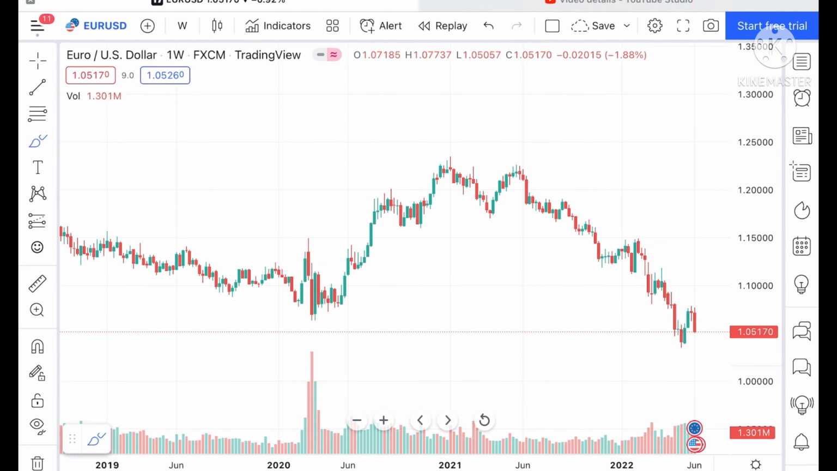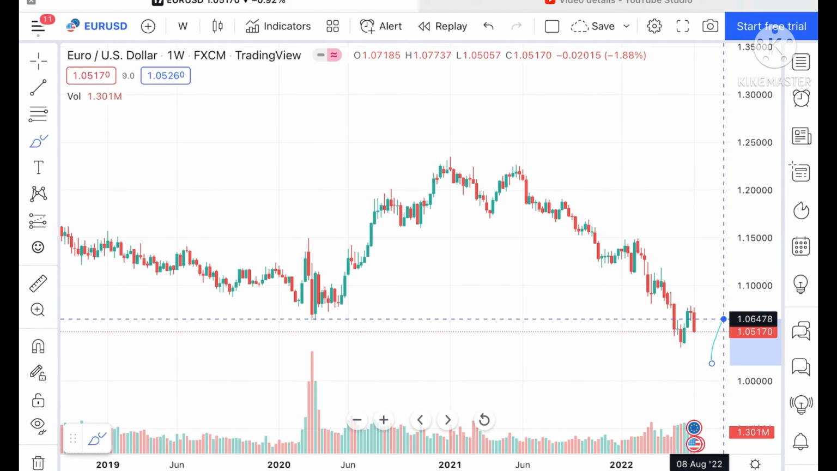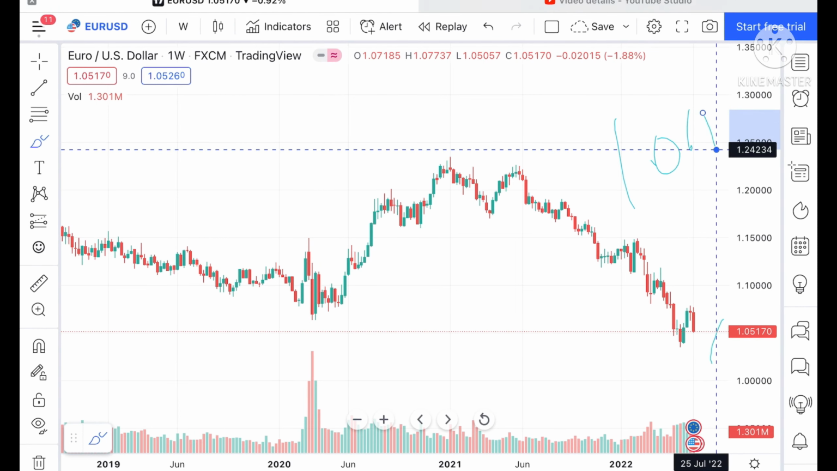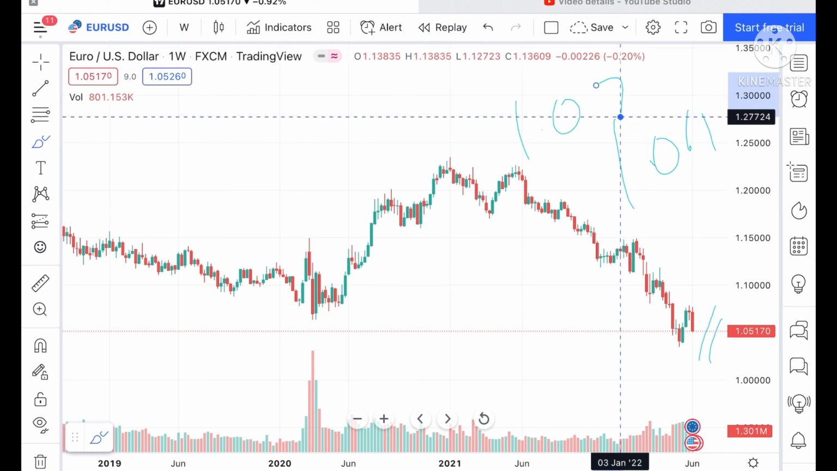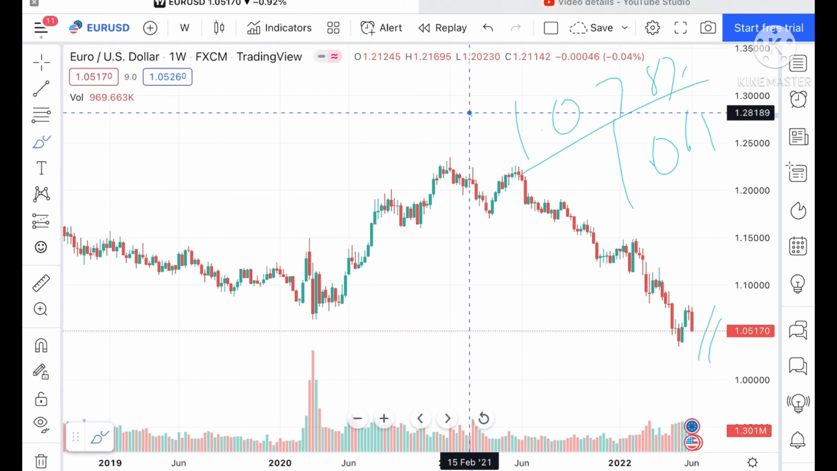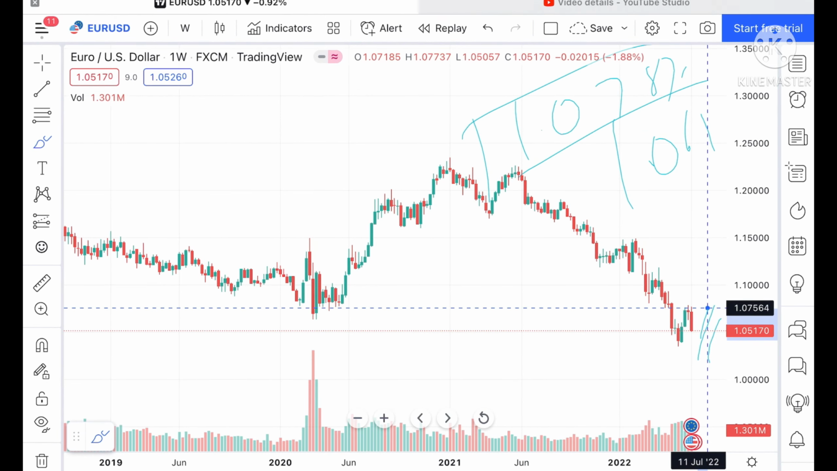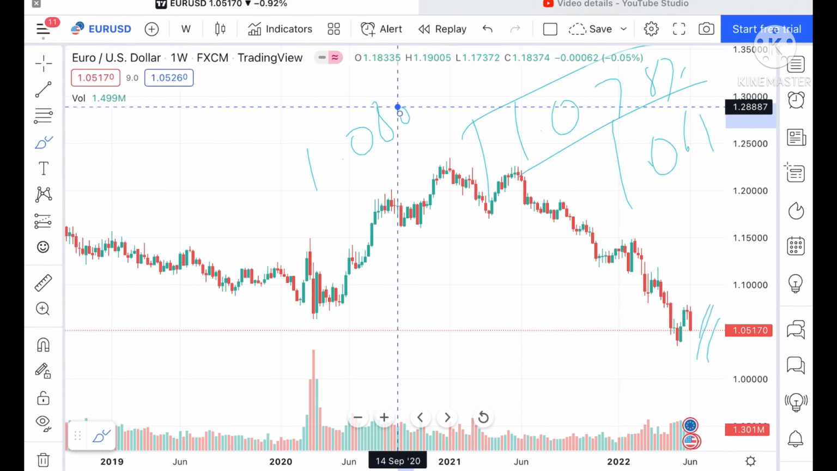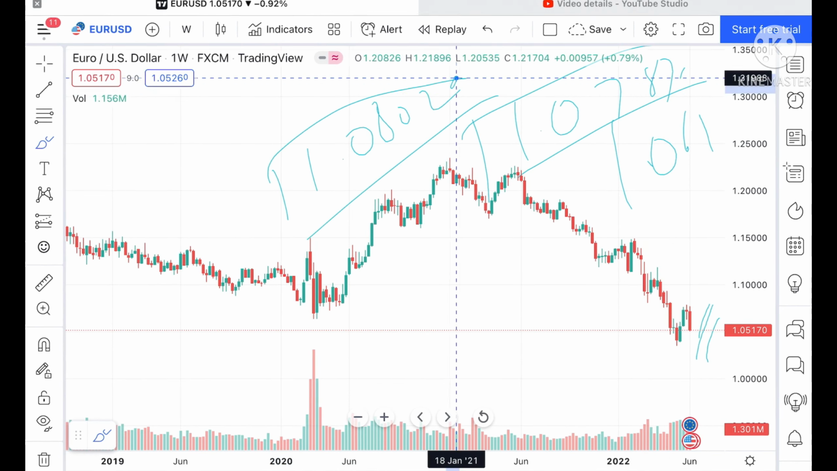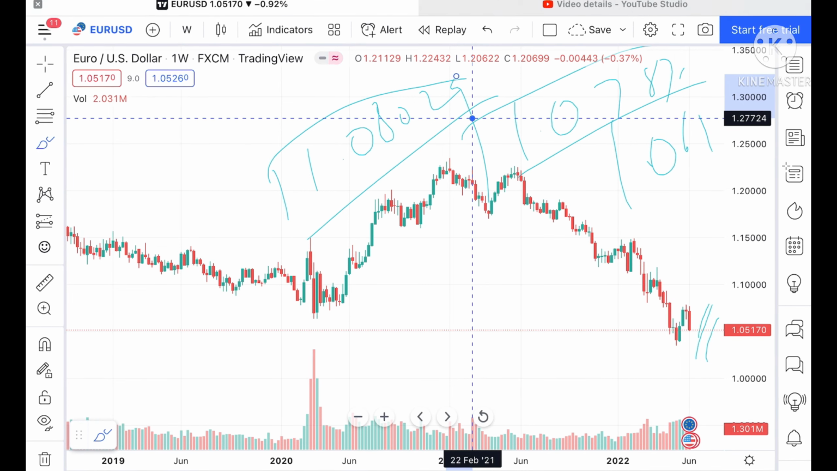But suppose if the price sustains above that level, then we can see it can touch a level of 1.06478, and from there it can touch a level of 1.07874, and then it can move further upside and can touch a level of 1.0829. Okay, and once it goes above that level, then we can see it can move further upside.